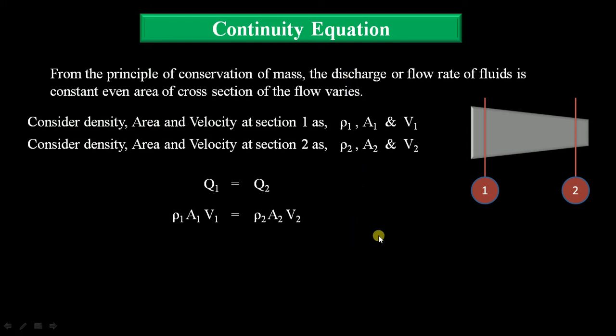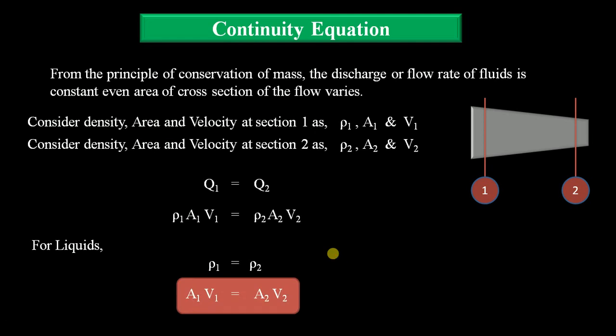Again for liquids, the density is constant only because it is incompressible. So for incompressible fluids, the density is constant only. So ρ1 is equal to ρ2 we can write. From the equation, ρ1 and ρ2 get cancelled, and then we will get A1V1 is equal to A2V2, that is the continuity equation for liquids here.